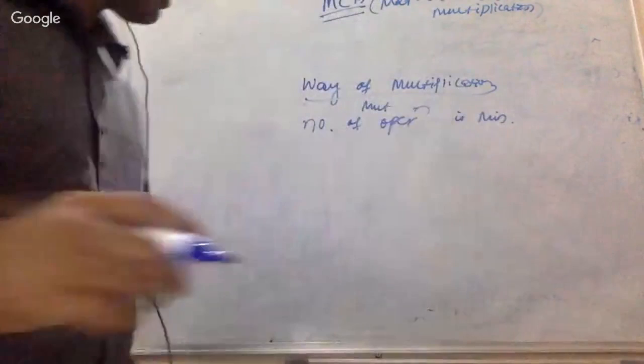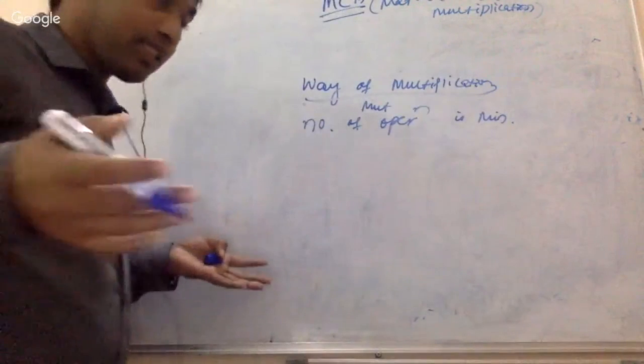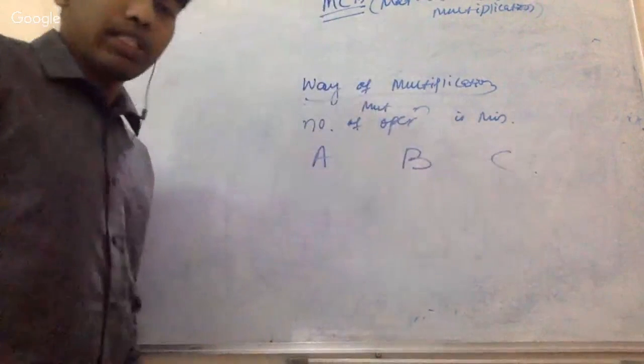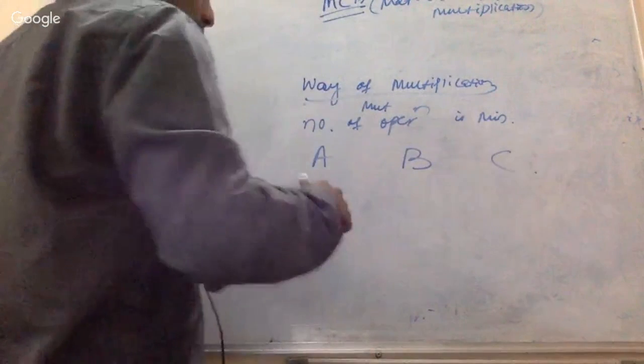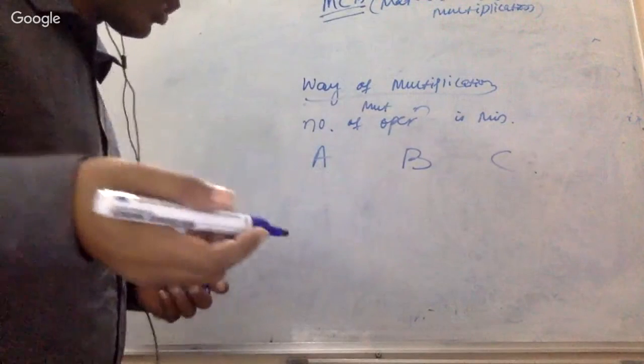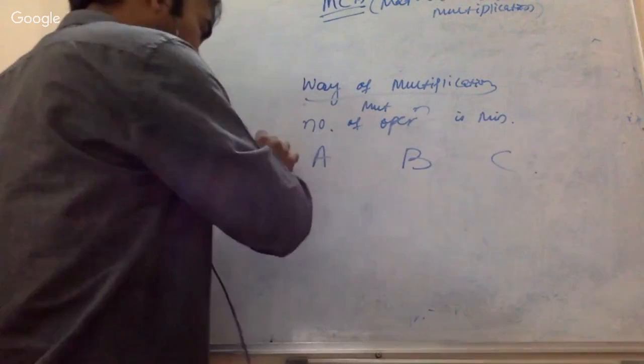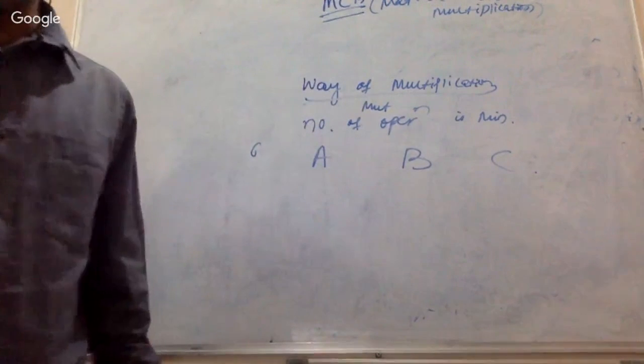But then the question is whether there is a different way. Answer is yes. Suppose A, B, C are there. What are the different ways of multiplying A, B, C?